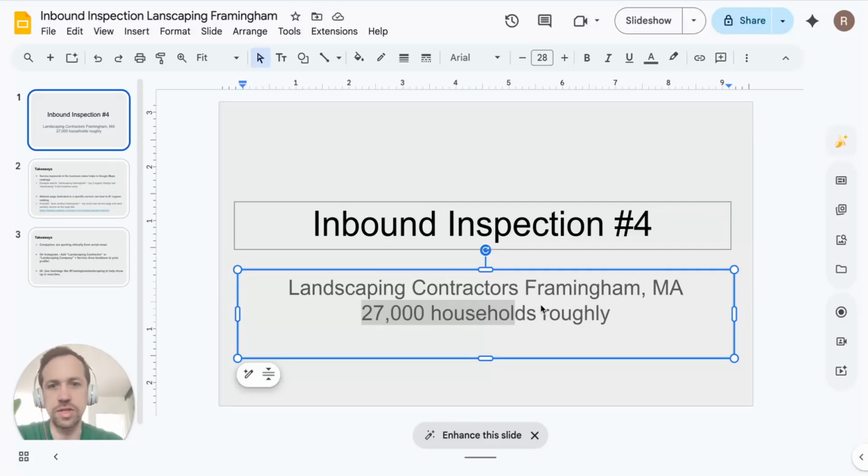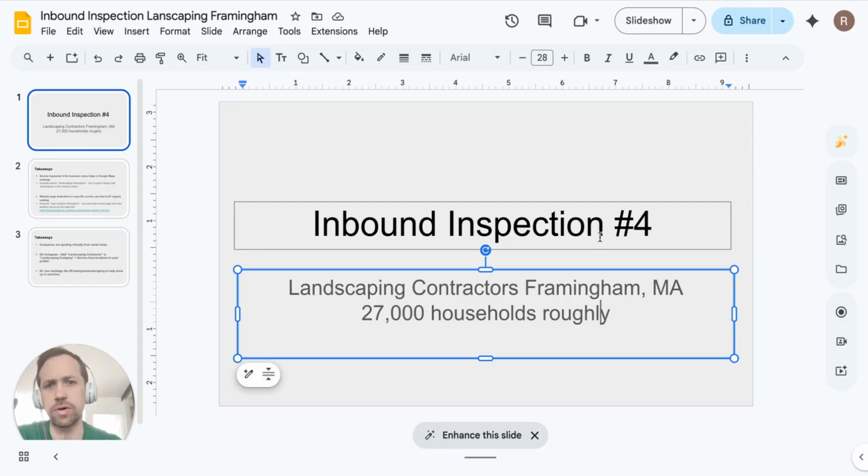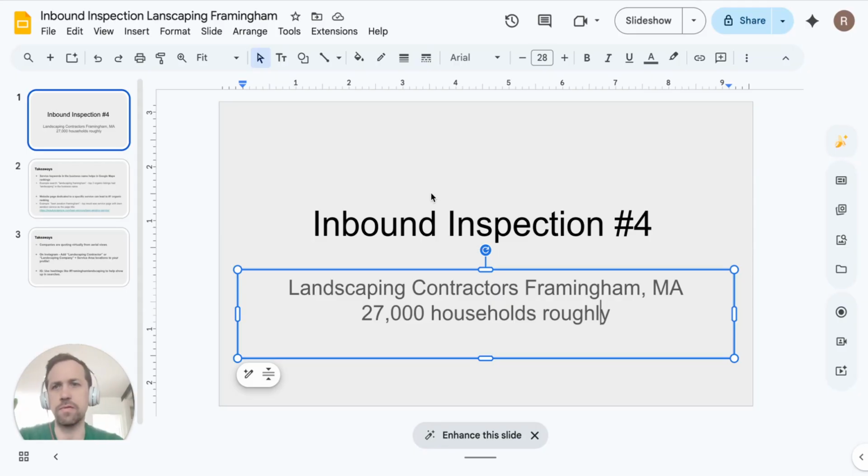I'm Ryan. Today we're looking at landscaping contractors in Framingham, Massachusetts, just outside of Boston. There's about 27,000 households in Framingham, but it's close to a lot of other suburbs, so you can easily reach a lot of people in the area. It's a fairly large market when you connect everything, maybe 40-50 minutes.